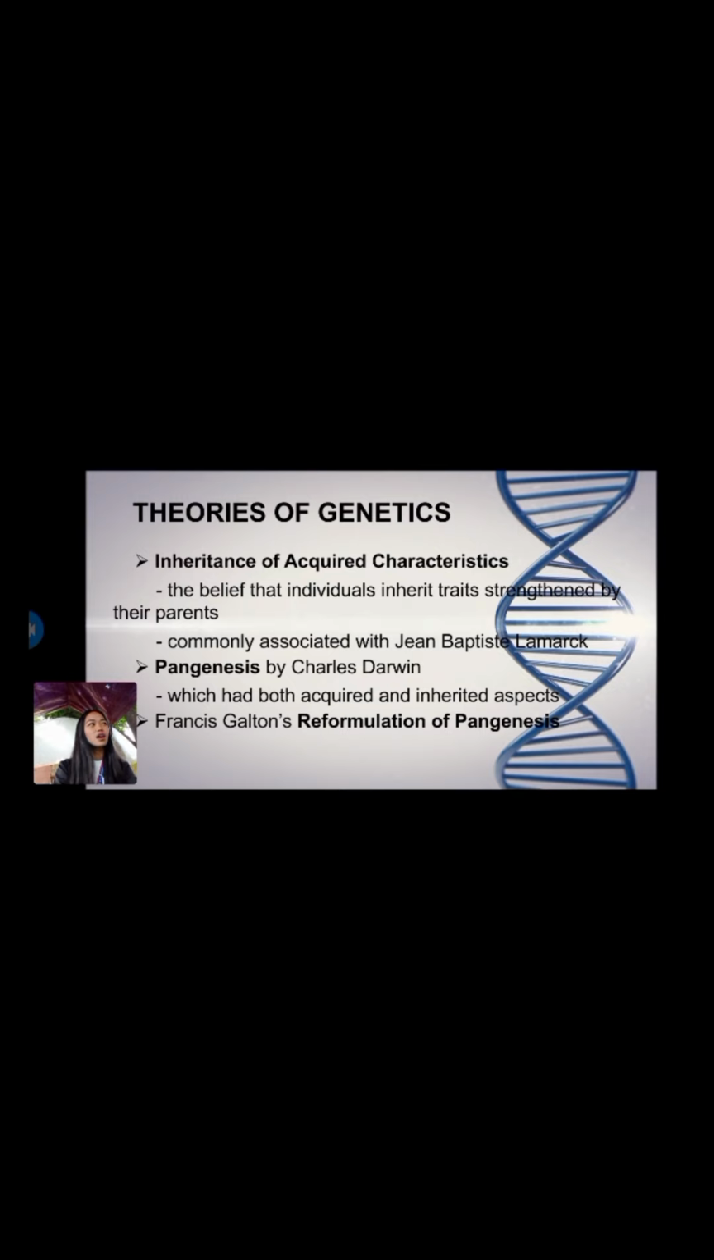Outside element naman siya. The next is pangenesis by Charles Darwin, which had both acquired and inherited aspects. So, ang pangenesis according to Charles Darwin is ma-acquire siya and ma-inherited. The genes can be acquired and inherited. Next is Francis Galton's reformulation of pangenesis, both particulate and inherited.